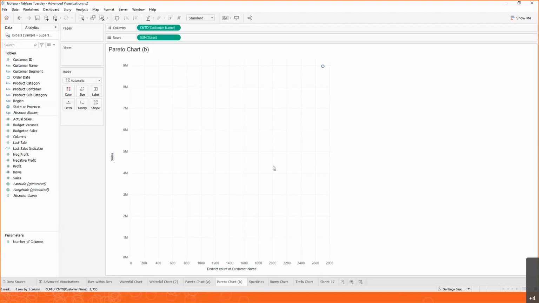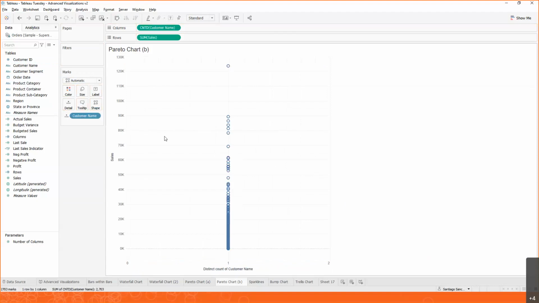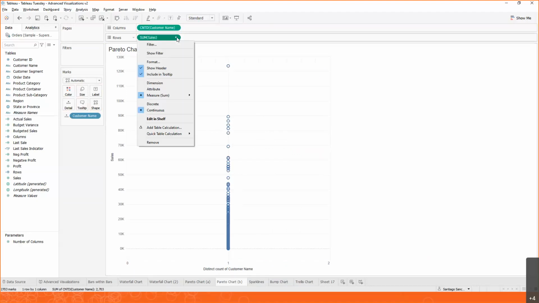The first thing we need is to still have customer in the view. So one way to do that is to grab customer name and put it into detail. When we do that, we're going to split each one of the marks, in this case these little circles, by customer. So we have many, many customers, many, many marks. That's the first piece. Now, the second piece is we need to use table calculations because we want to do a running total, and then we want to do a percent of total, just like we did before.